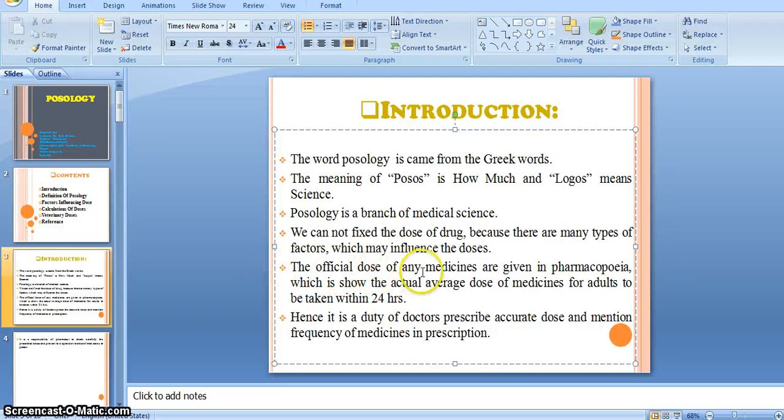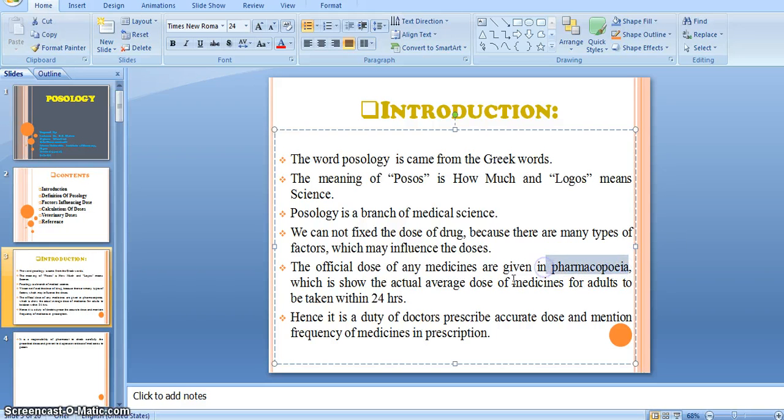The official doses of many medicines are given in the pharmacopoeia. The pharmacopoeia is the official book of medical science. All information regarding any kind of medicines is available here.